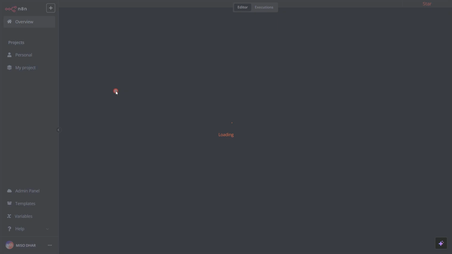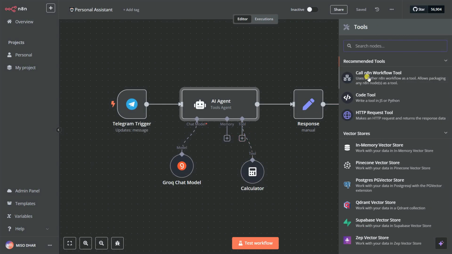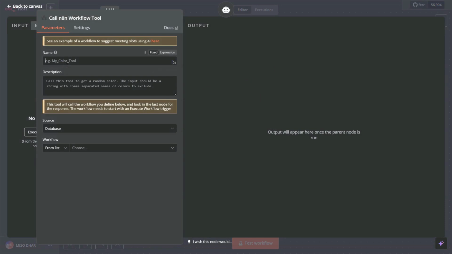You can close it as well, go to the overview again, and go to the personal assistant. Then we can simply click on tools, and give it the call n8n workflow tool so that you can call another workflow. I can give it one name, let's say mental health. I'm going to copy this and paste it here as well as rename, and it also needs a description.